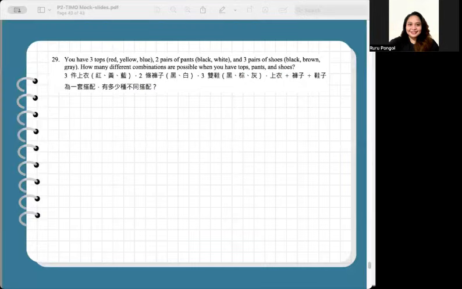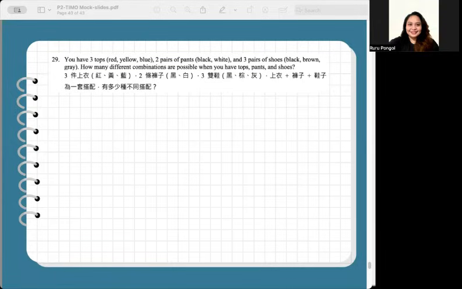Number 29, you have three tops, a red, a yellow, and a blue, two pairs of pants, black and white, and three pairs of shoes, black, brown, and gray. How many different combinations are possible when you have tops, pants, and shoes? Okay.